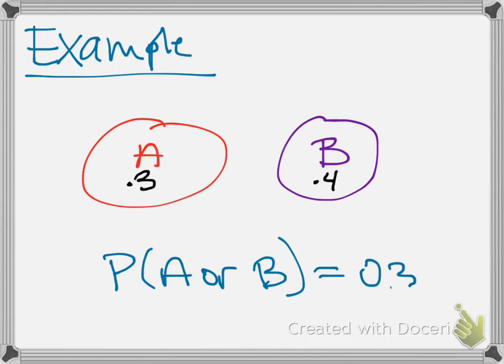So in order to calculate the probability of one or the other happening, all I have to do is add their probabilities. So the probability of event A or event B occurring is, of course, 0.7. When you're representing probabilities, it really makes no difference if you represent them as a decimal or a percent. Completely up to you.